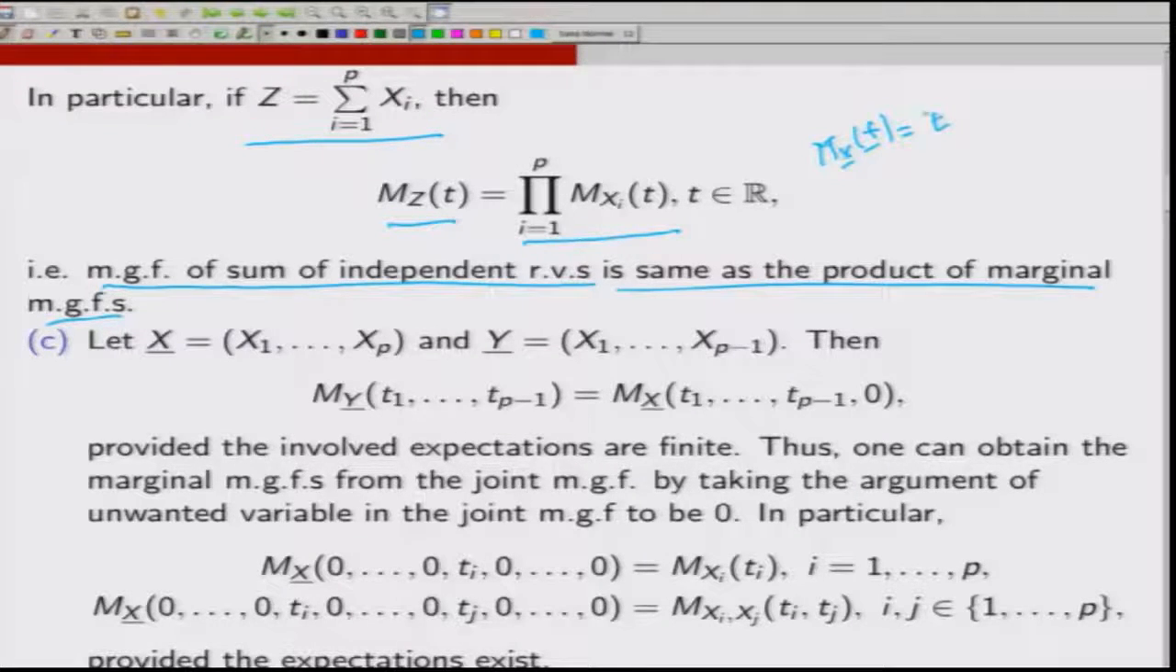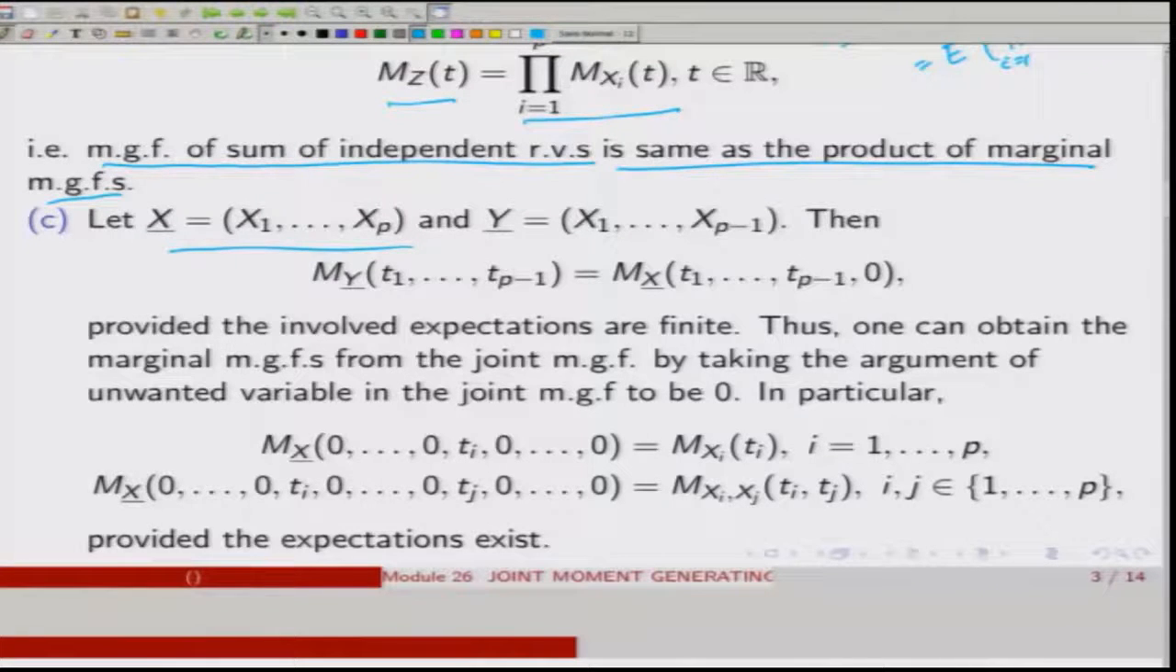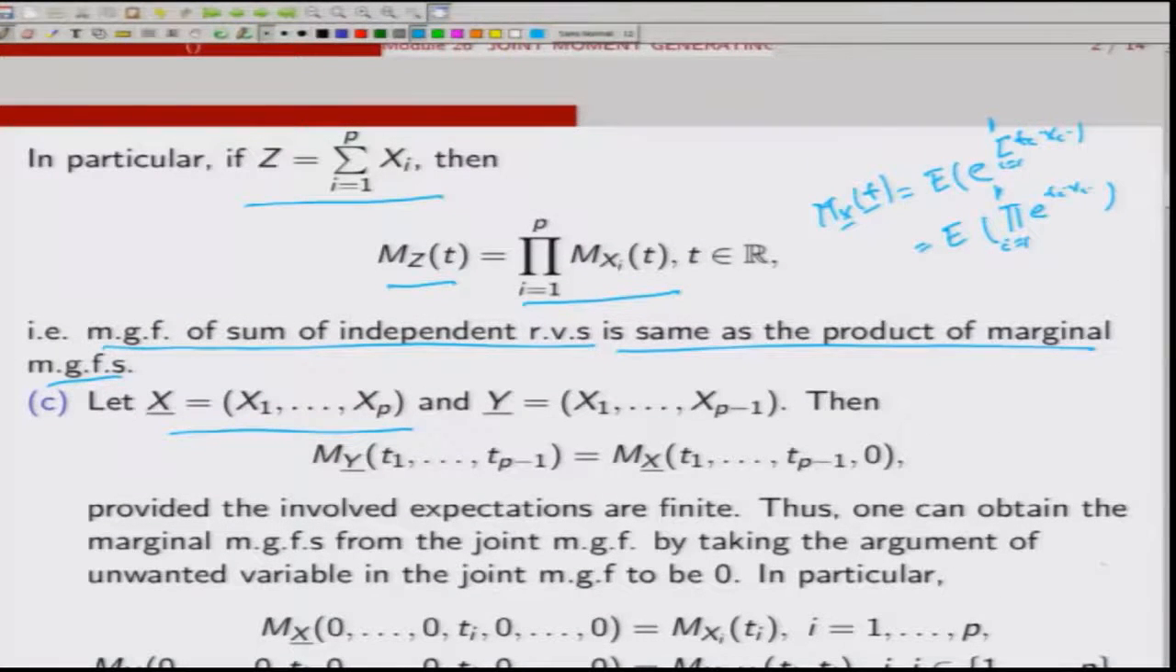M_X(t) is the same as the expected value of e to the power summation i equal to 1 to p of t_i X_i, which is the same as the expected value of the product i equal to 1 to p of e to the power t_i X_i. Now, let us say X is (X1, X2, ..., Xp). Now, what I do is I put the argument t_p to be 0. Then in this product, e to the power 0 times X_p would contribute 1. So, it would become the product i equal to 1 to p minus 1 of e to the power t_i X_i, and that is nothing but the moment generating function of (X1, X2, ..., X_{p-1}) at the point (t1, t2, ..., t_{p-1}).